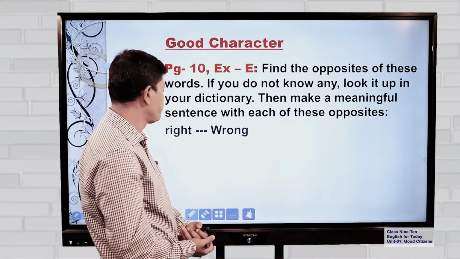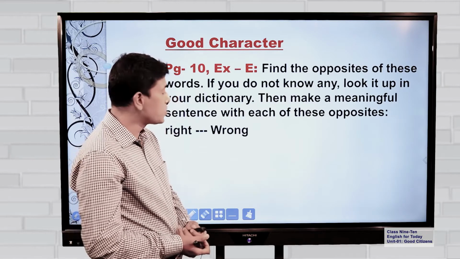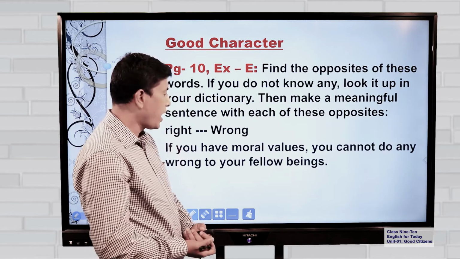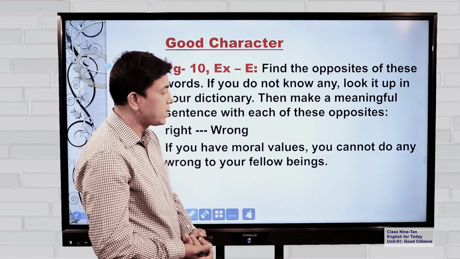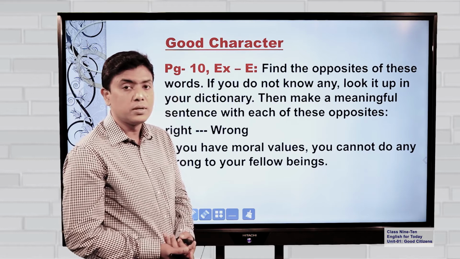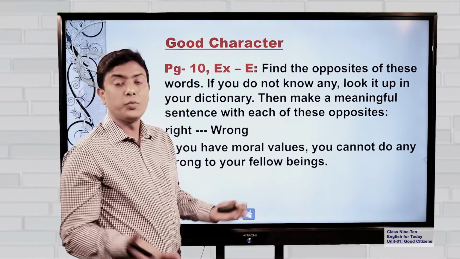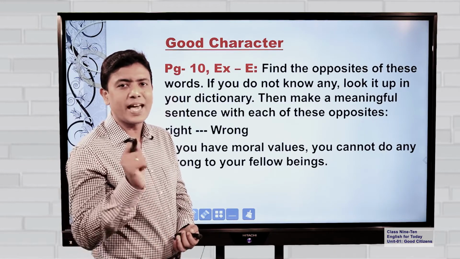The first one, right, wrong. So, what can we make a sentence with wrong? We can write, if you have moral values, you cannot do any wrong to your fellow beings, of course. If you have moral values, you cannot do any wrong to others.